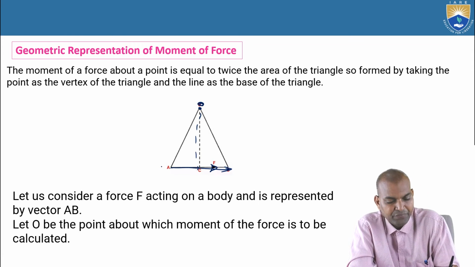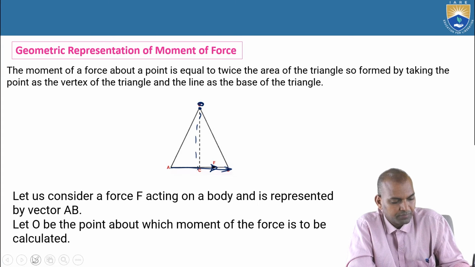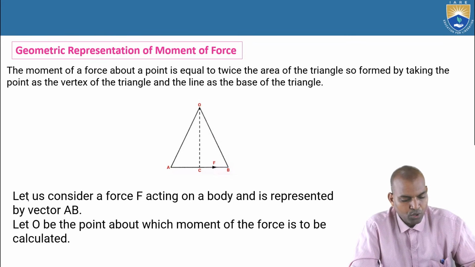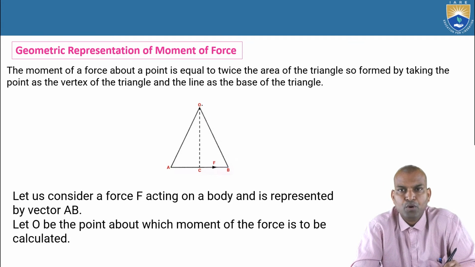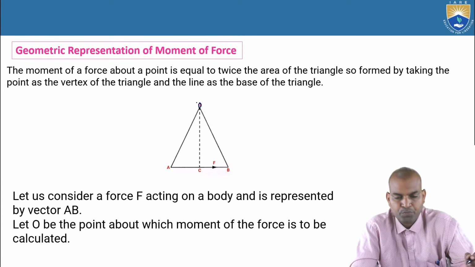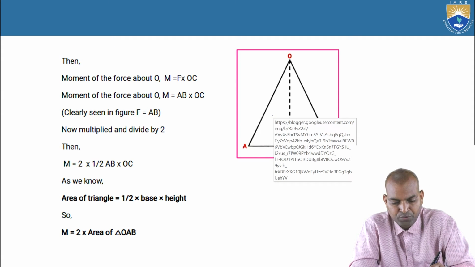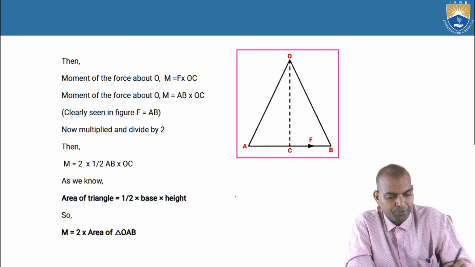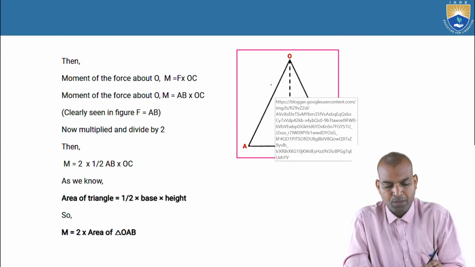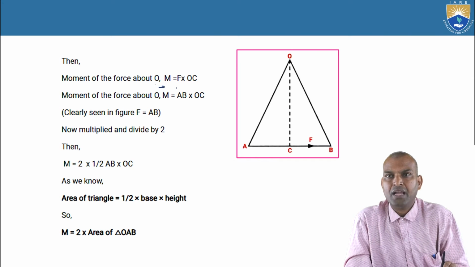Further, how are we going to find out? We consider a force F acting on your body and is represented by a vector AB. Now let O be the point about which moment is taking place. The moment of the force is to be calculated about the point O. Now, the moment of a force about O is M equal to F times OC.